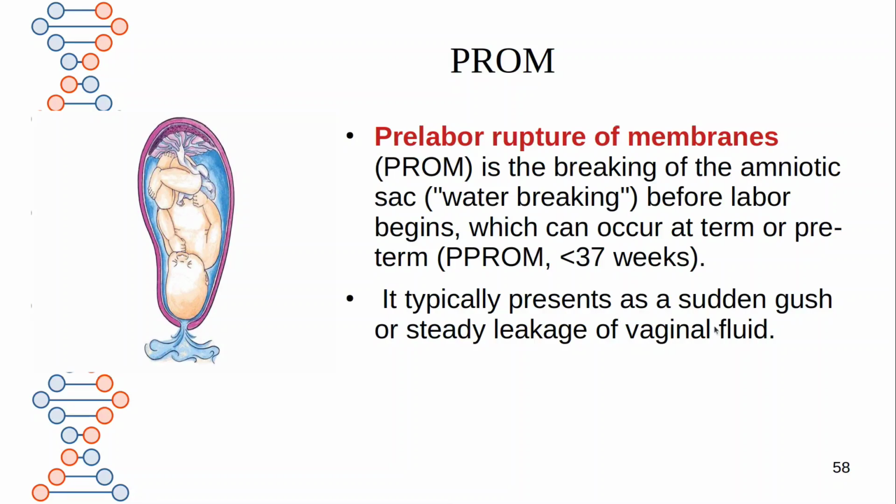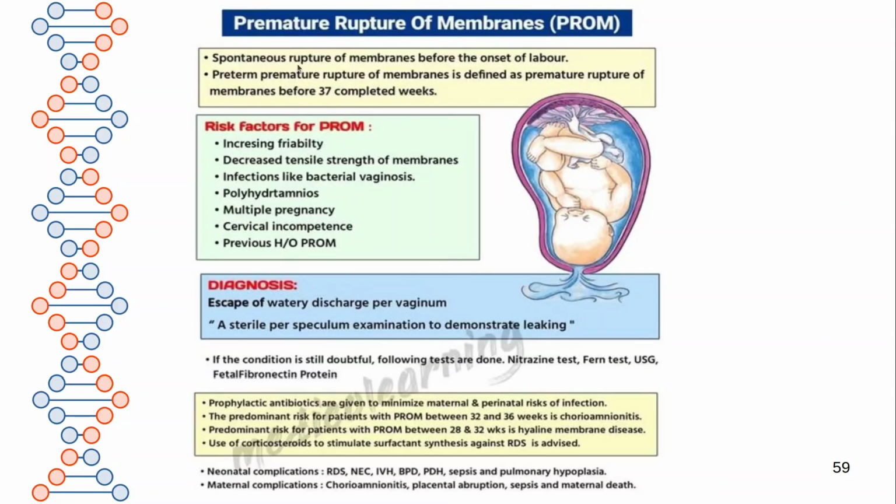It typically presents as a sudden gush or steady leakage of vaginal fluid. It is a spontaneous rupture of membranes before the onset of labor. Preterm premature rupture of membranes is defined as premature rupture of membranes before 37 completed weeks of gestation.